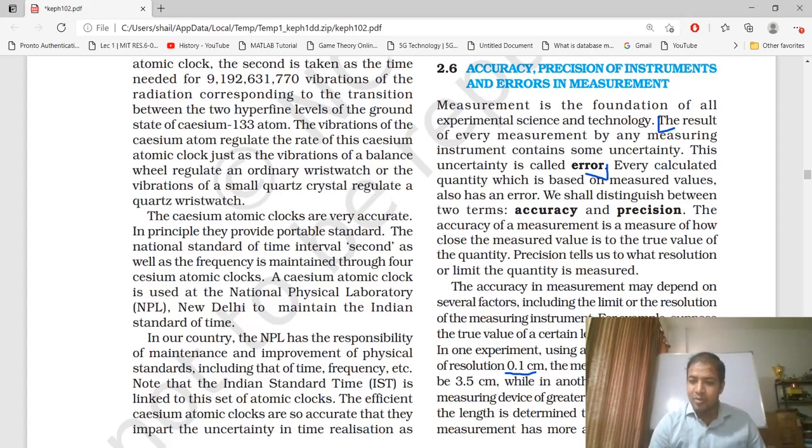In another experiment, using a measuring device of greater resolution, up to 2 decimal places, the length is determined to be 3.38.